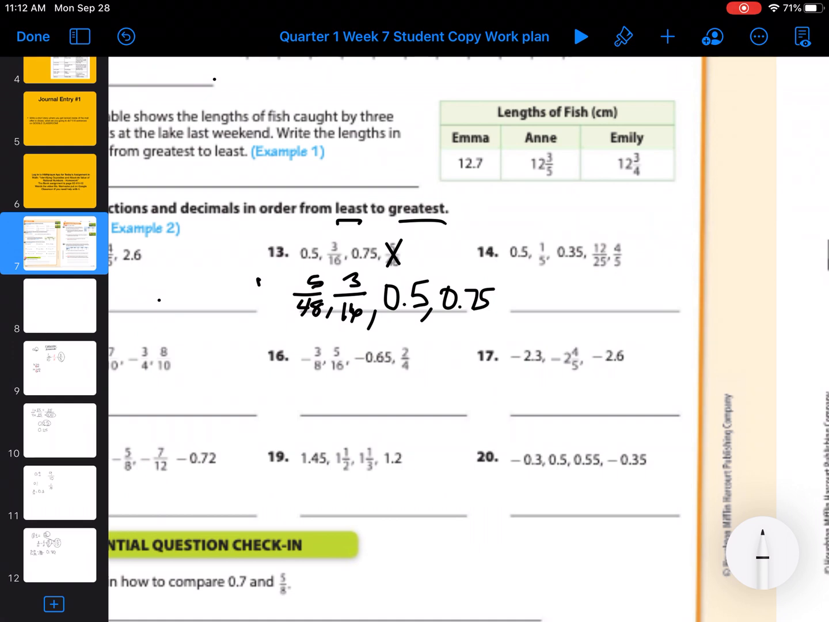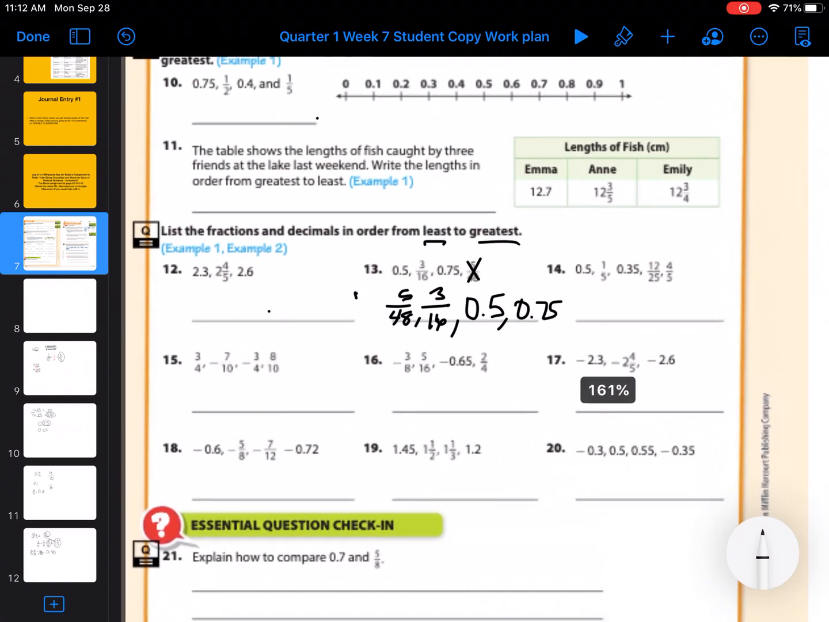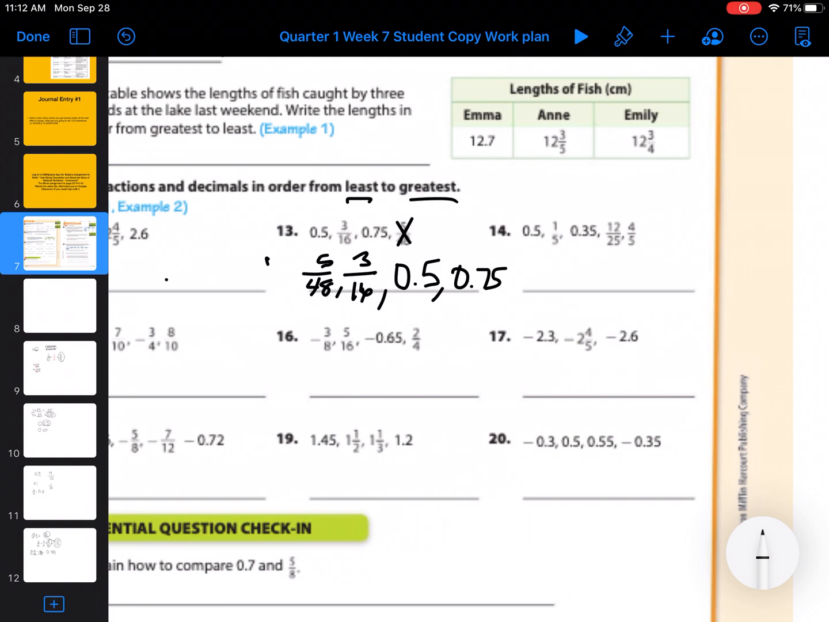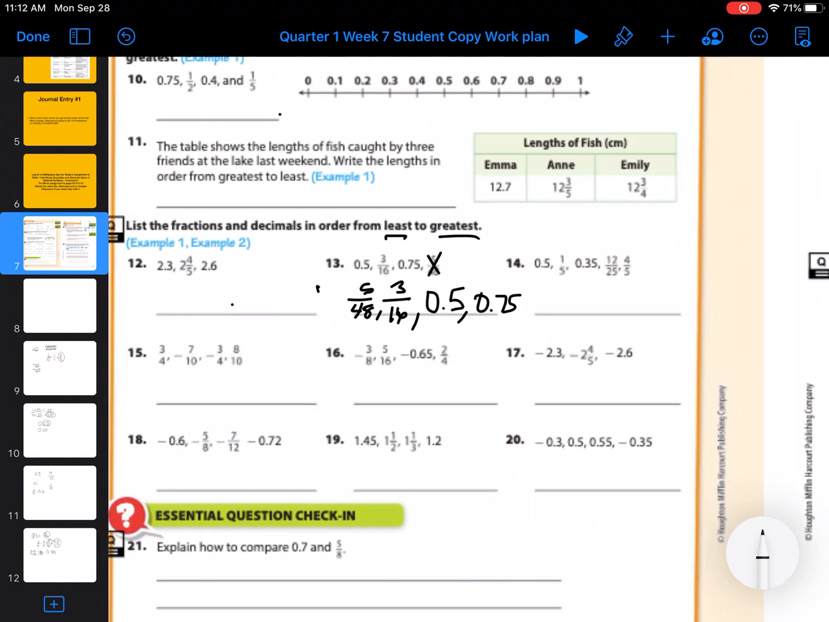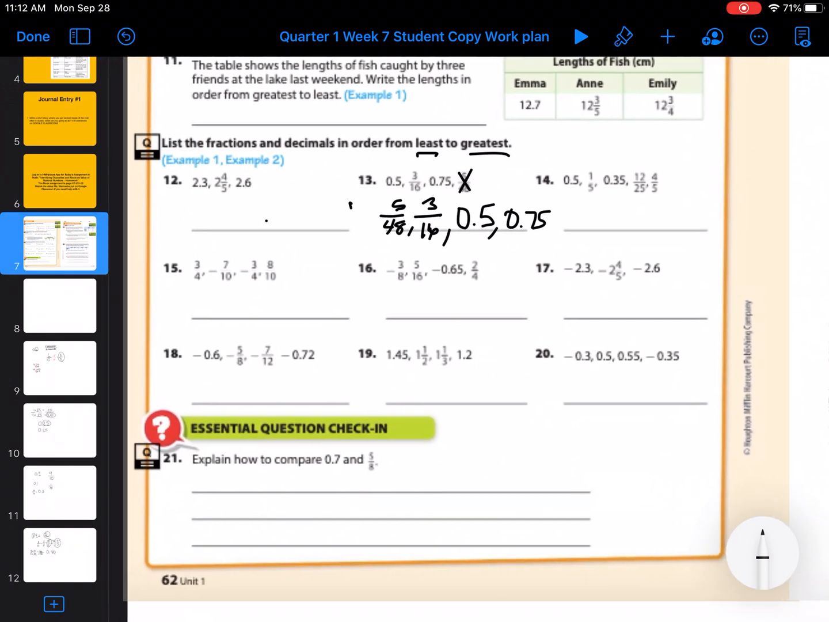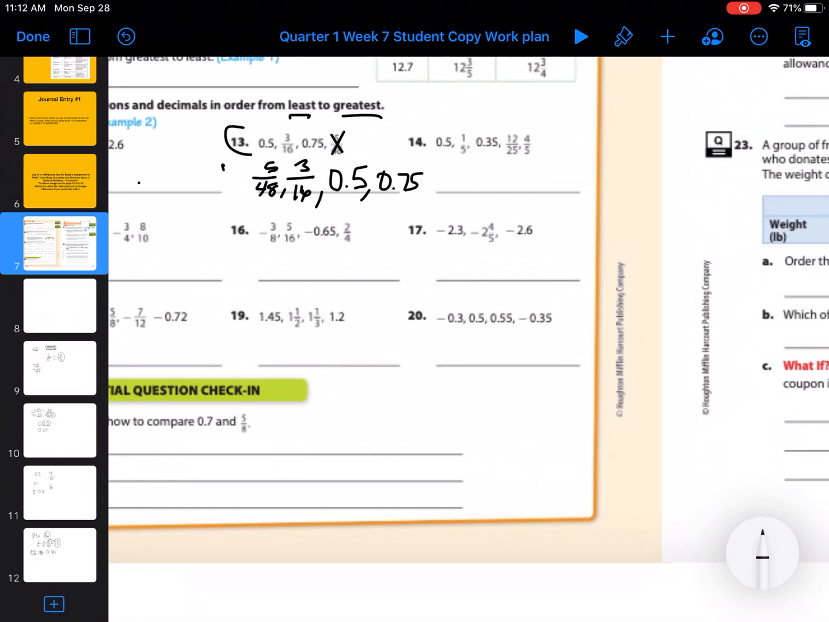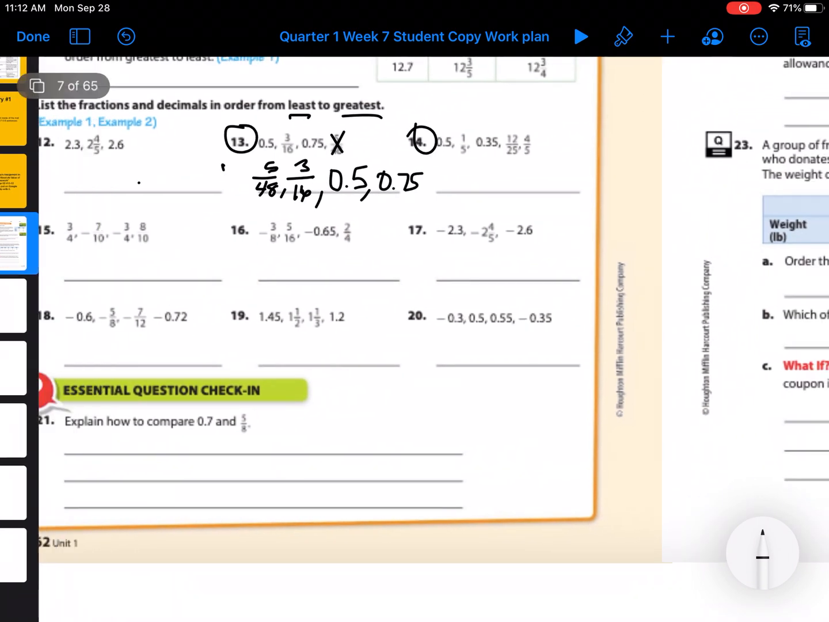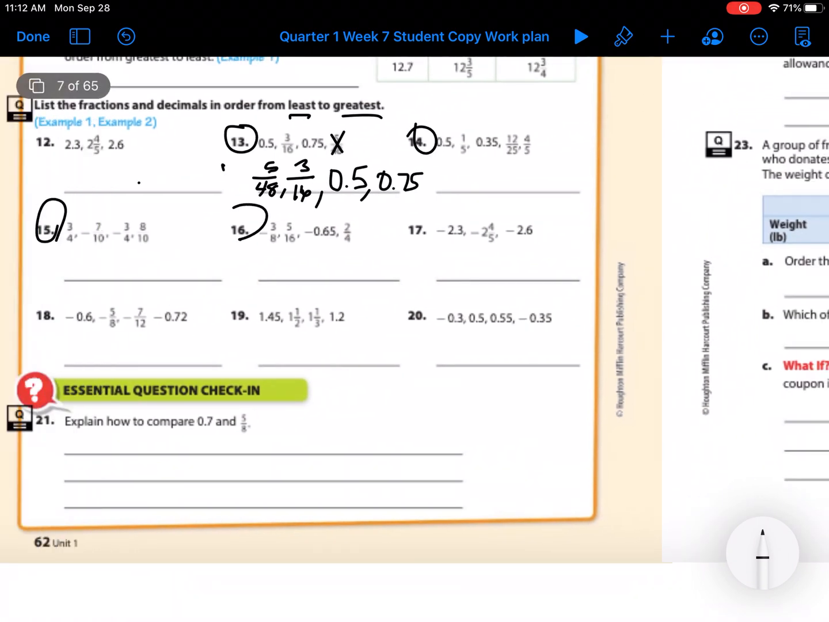So I'm not going to do every single problem, but I'm going to try to choose a few of the more difficult ones to help you with. Because you're supposed to do 13, 14, 15, 16, 17, 18, 19, 20, and 21. Plus, if you watch the live lesson, I'm going to help you with different ones from this video. So that way, if you're really struggling, you get even more help.